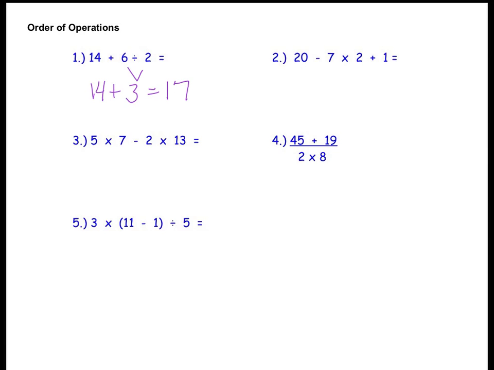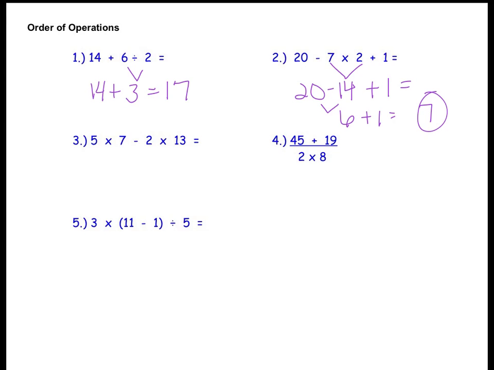Number 2, I don't have parentheses. I don't have exponents. I'll look across left to right for multiplication and division. I do have multiplication. It says 7 times 2, so that's 14. So now my new problem reads 20 minus 14 plus 1. I have addition and subtraction. I work left to right. 20 minus 14 is 6. 6 plus 1 is 7.